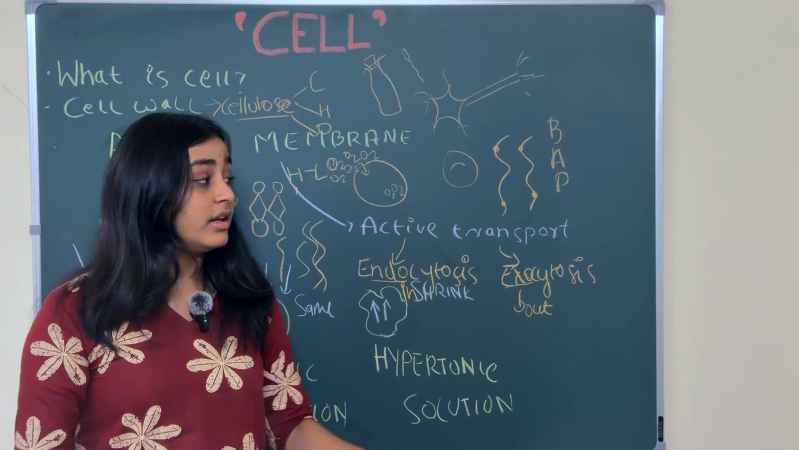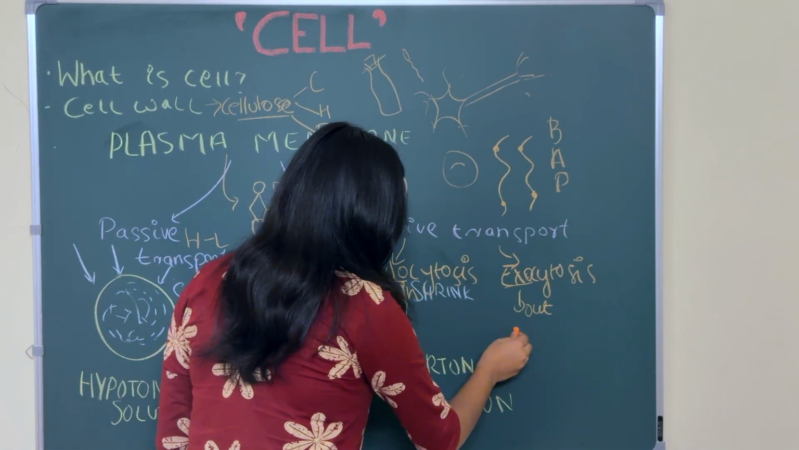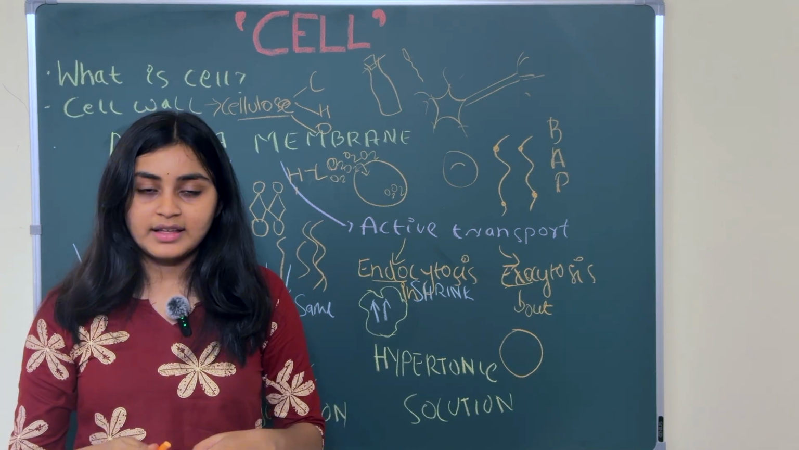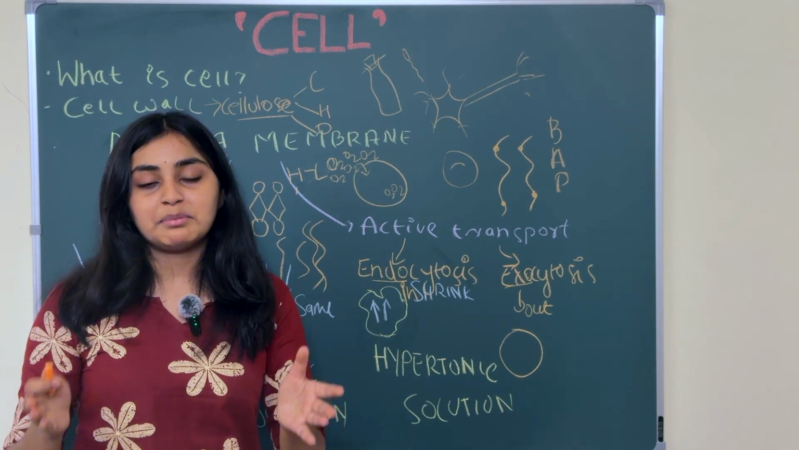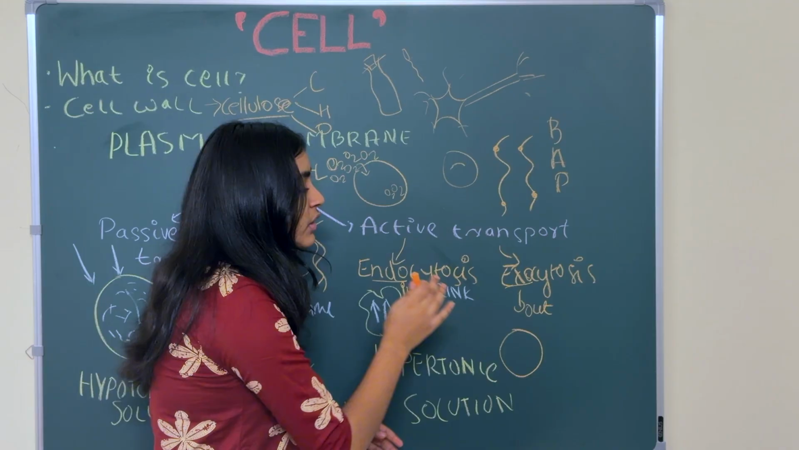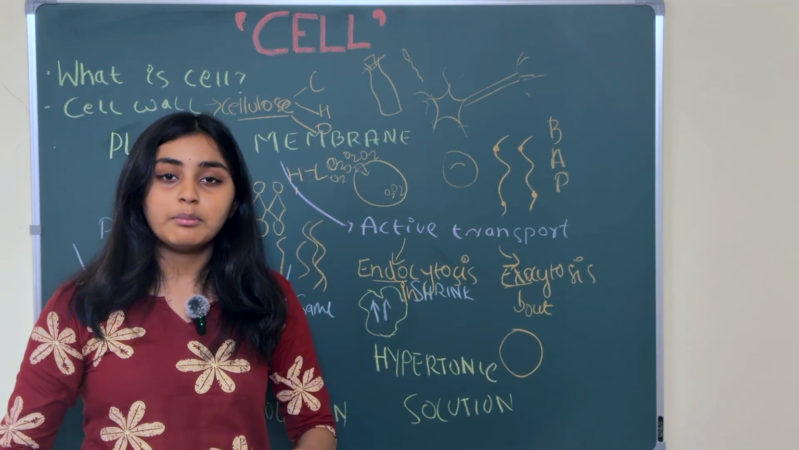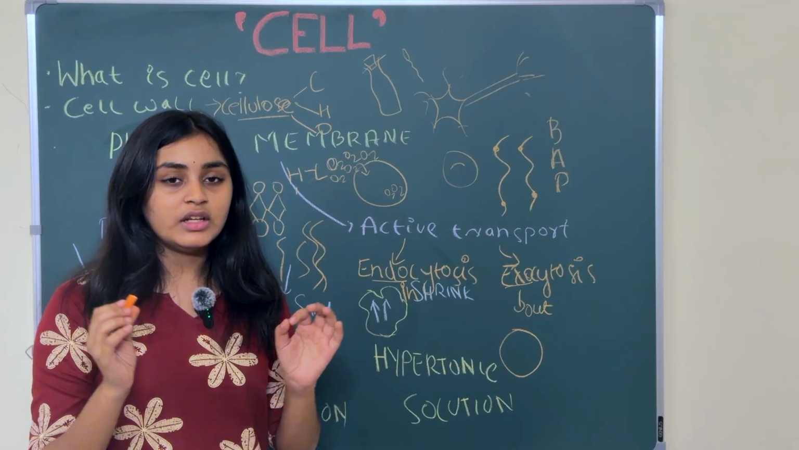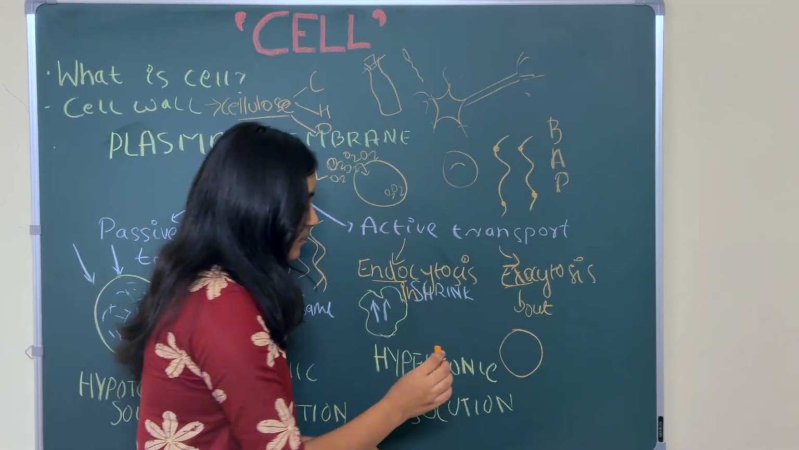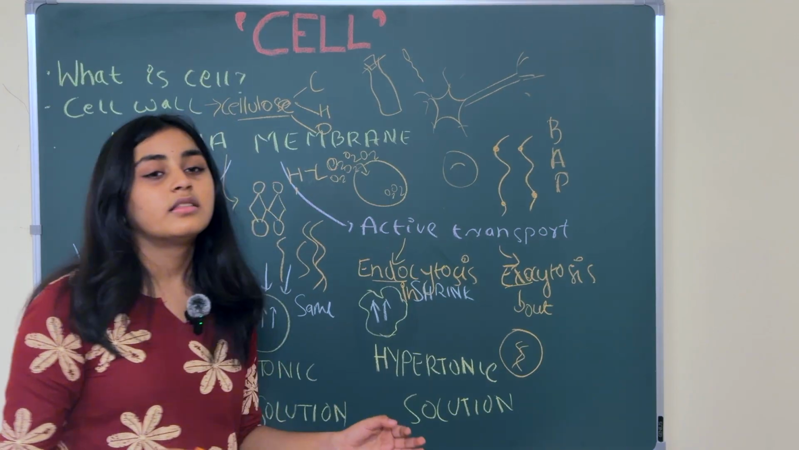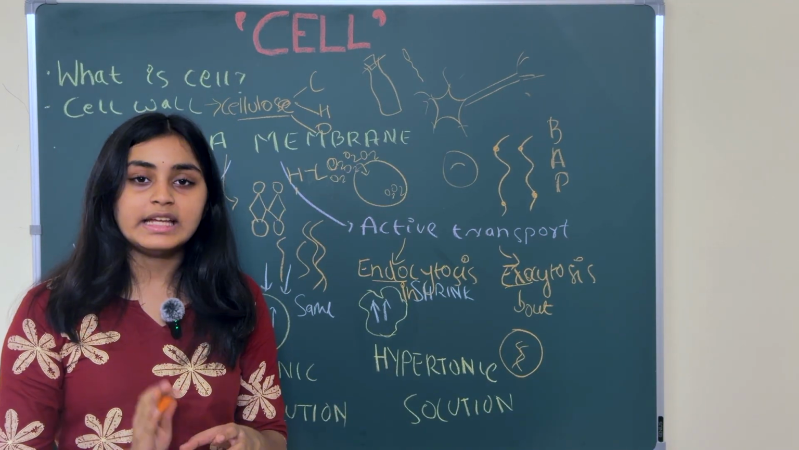So this is our nucleus. The nucleus is surrounded by a membrane. That membrane is called the nuclear membrane. Now inside the nucleus there is the DNA.